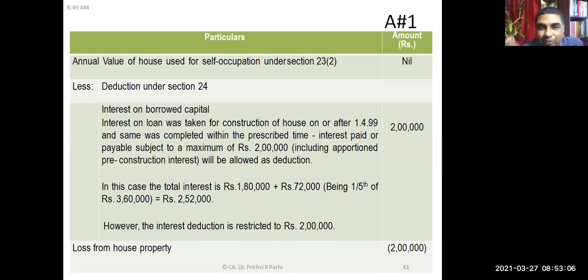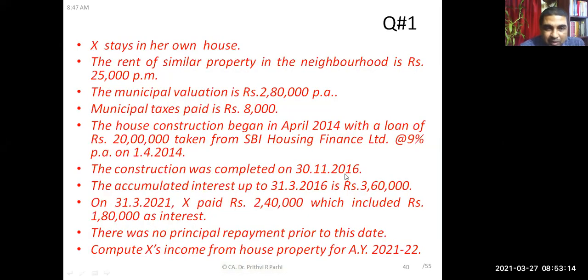Here what we have to do is segregate the interest into pre-construction period interest and post-construction period interest. If you look at the question, it says X paid 2,40,000 rupees, which included 1,80,000 rupees as interest.